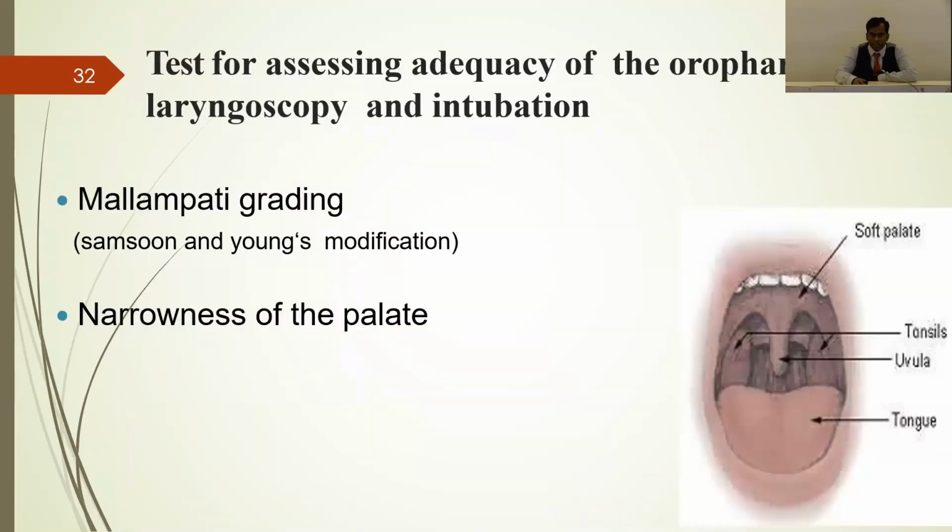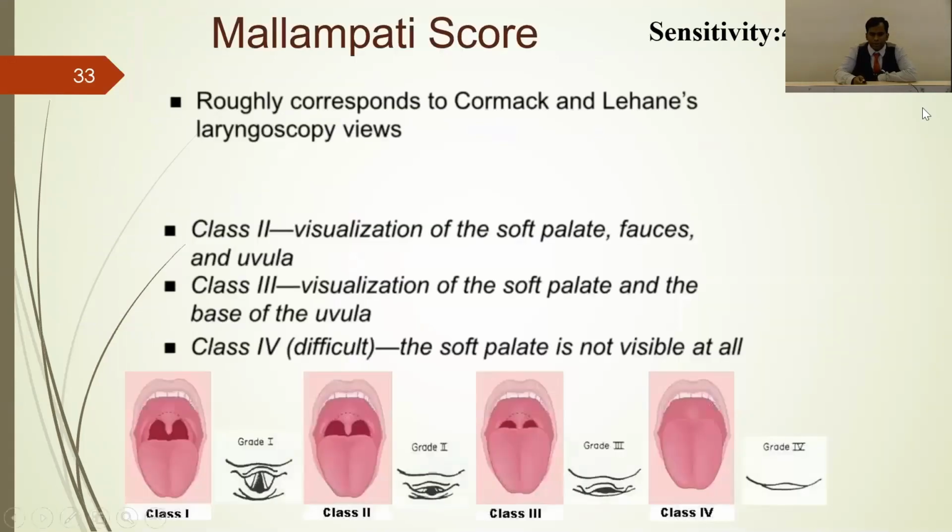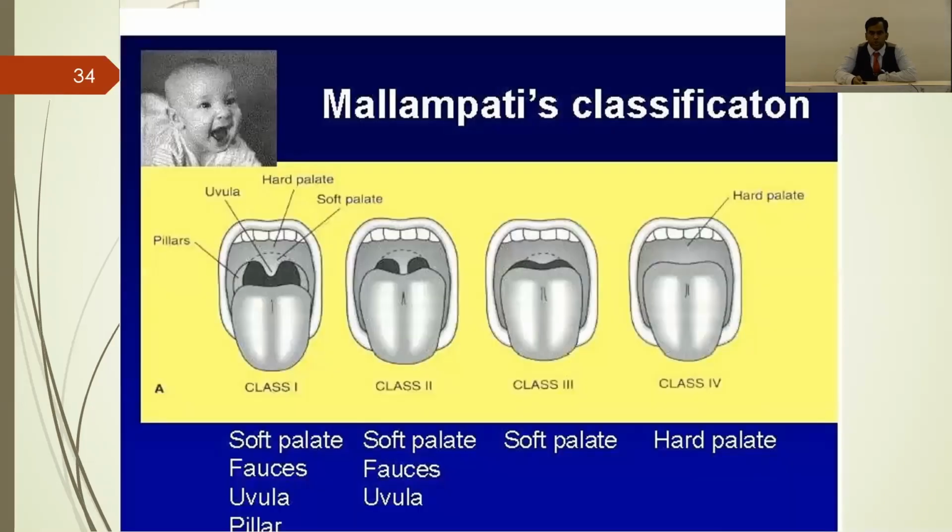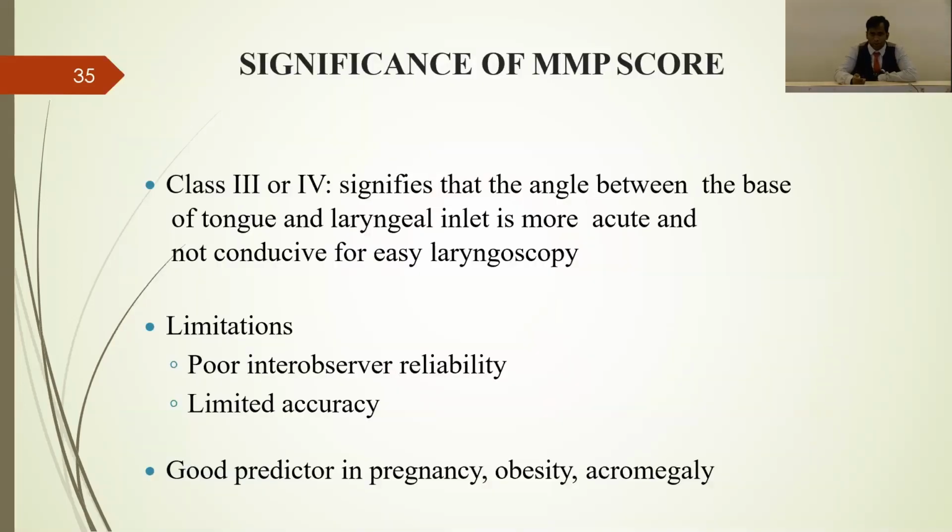And there are some tests for assessing the oropharynx during laryngoscopy and intubation. So there is something known as Mallampati grading. I think everybody knows the original Mallampati. They classified only 3 classes, class 1, 2, and 3. And in Samsoon and Young's modification, they added one more, that is class 4. So you can see in the diagram, in Mallampati 1 you can see all 4 structures: soft palate, fauces, uvula, pillars. Then class 2 is soft palate, fauces, and uvula, class 3 is soft palate only, and class 4 is hard palate only. The significance of Mallampati scoring: class 3 or 4 signifies that the angle between the base of the tongue and the larynx is more acute and not conducive for easy laryngoscopy.